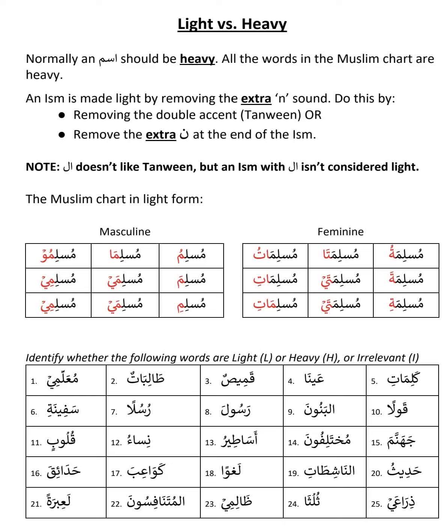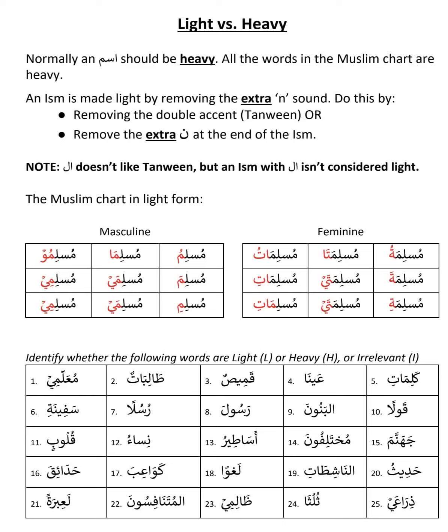But just because it becomes Muslimi, you cannot say light, because al is there. When the al comes, the answer becomes not heavy, not light. The answer should be irrelevant. That's why in the assignment you see there are three answers: heavy, light, and irrelevant. For example, Muslimun, the answer is heavy, H. Musliman or Muslimu, the answer is light because the noon is removed. And al Muslimu, if there is al, then the answer should be irrelevant, I. It's a simple concept.